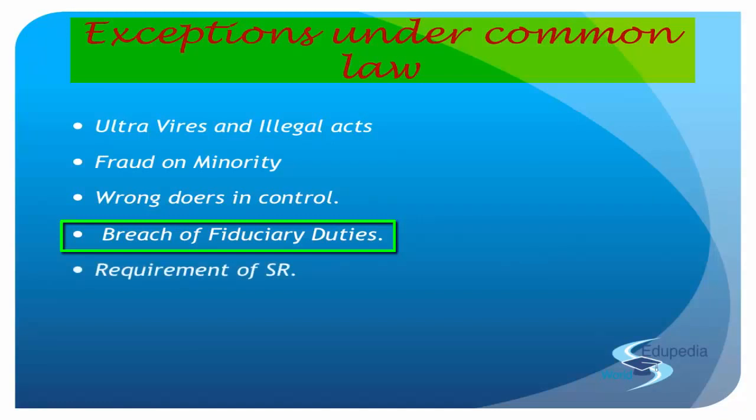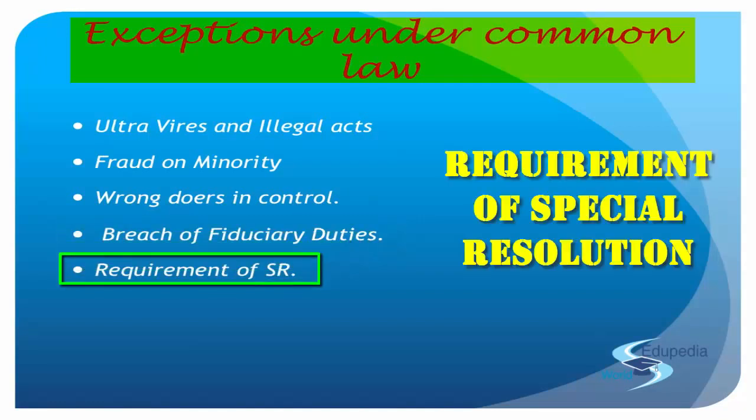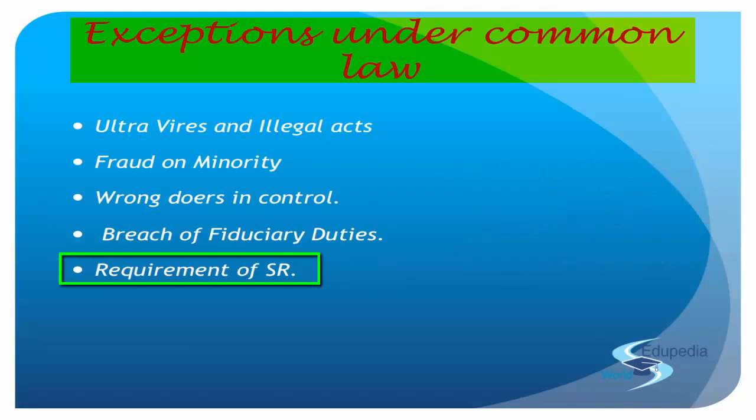Now we also see that in the common law there is a requirement of a special resolution at times. Why is that so? This special resolution itself defies the rule of majority, because as per the rule of majority, even the ordinary resolution is the rule of majority. So why do we take it to the super majority?